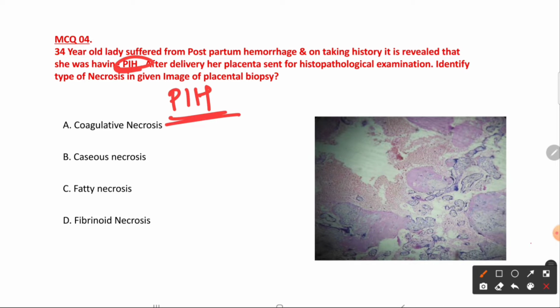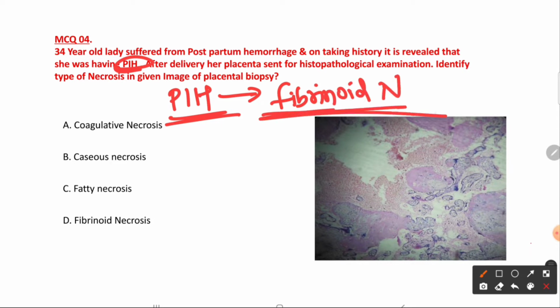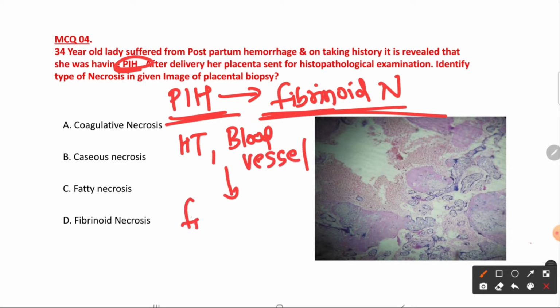the only necrosis that is associated with malignant hypertension is fibrinoid type of necrosis, right? See, whenever the person has hypertension or whenever the patient has immune complex deposition in the blood vessel, right, the fibrin gets deposited in the blood vessel, right?